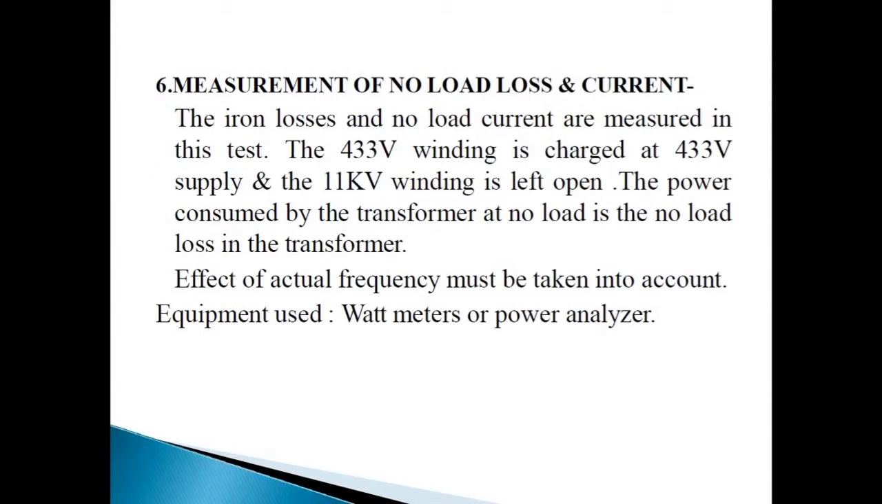Now measurement of no load loss and current. The iron loss and no load current are measured in this test. The 433 volt winding is charged at 433 volt supply. The 11 kV winding is left open. The power consumed by the transformer at no load is the no load loss of the transformer. The effect of actual frequency must be taken into account. A wattmeter or power analyzer is used for measurement of no load loss and current.